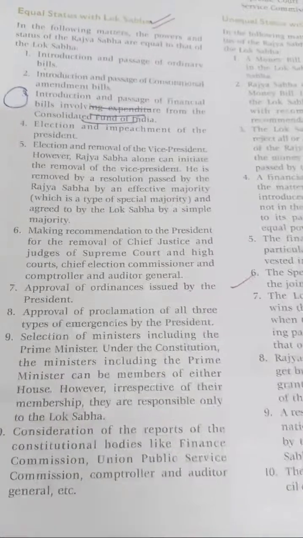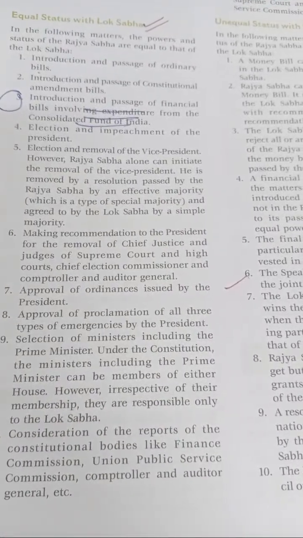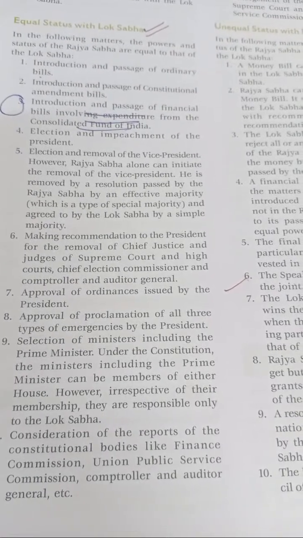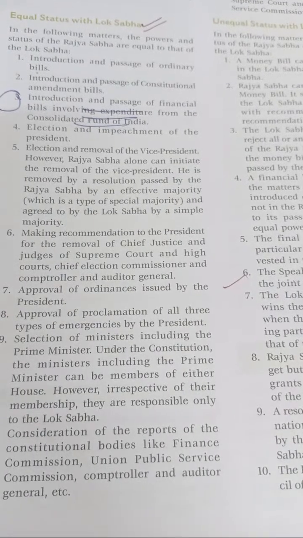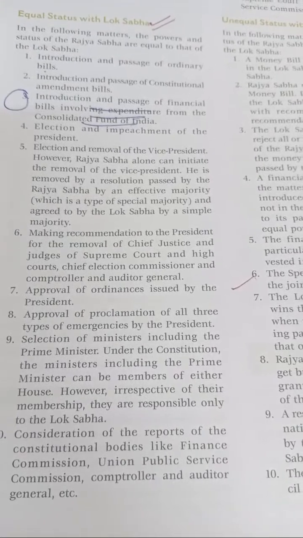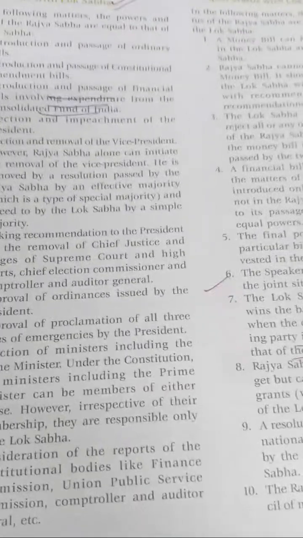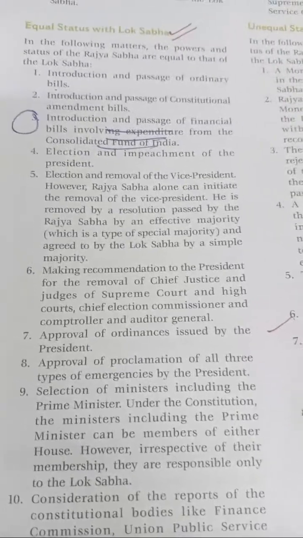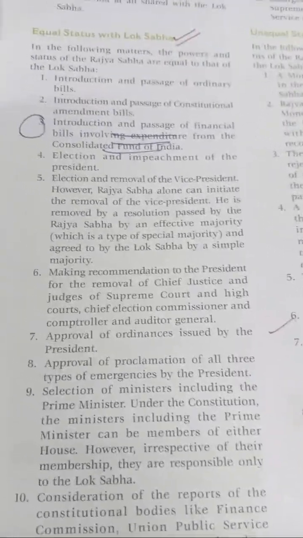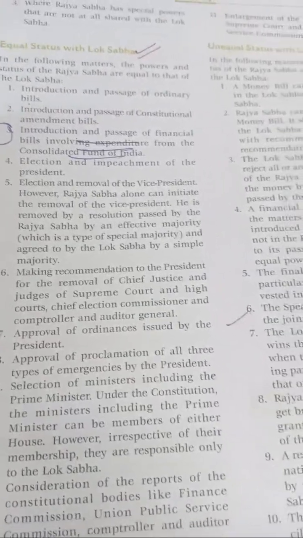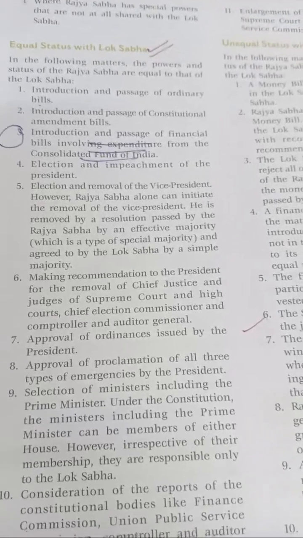Now what's the difference here? Rajya Sabha alone can initiate the removal by a resolution passed by Rajya Sabha by an effective majority, which is a type of special majority, and agreed to by Lok Sabha by a simple majority. So a resolution can be passed only in Rajya Sabha for removal of the vice president, but not in Lok Sabha. But in the case of removal, both houses have equal power, not in the case of initiation, that is the resolution for removal of the vice president.